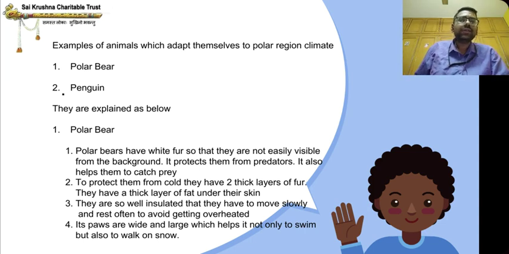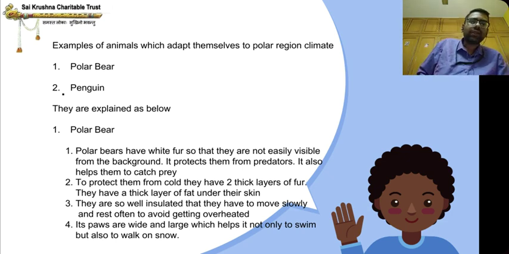You observed, no? They are not easily visible from the background because snow is also white. The fur is white, so they are not visible from the background. Since the background and the fur color are both white, it protects them from predators. It also helps them to catch prey.